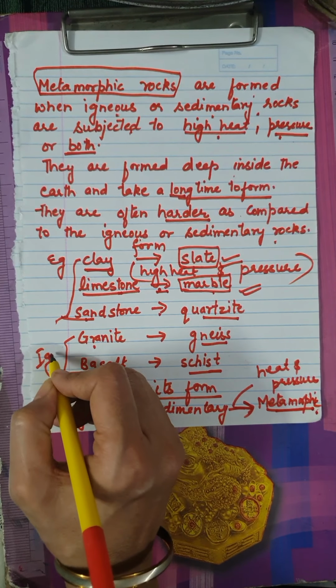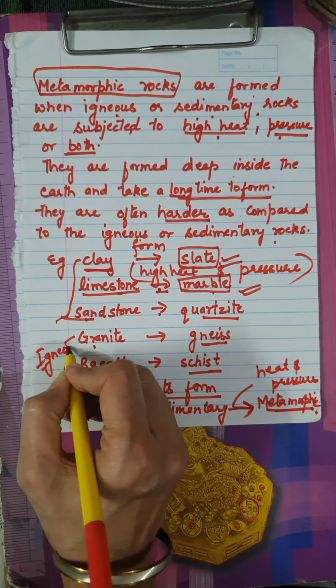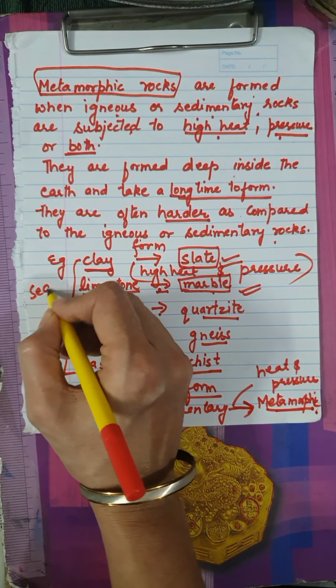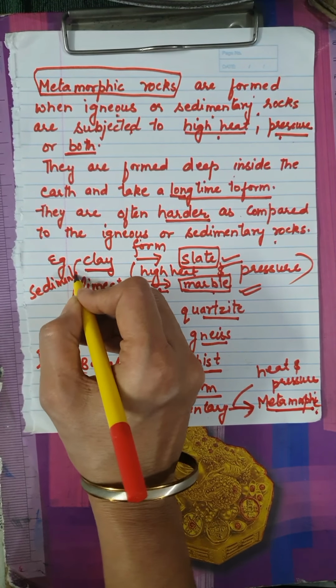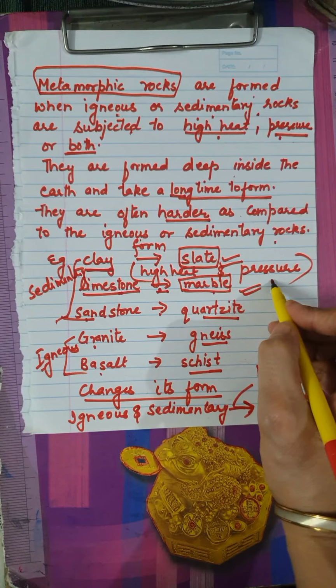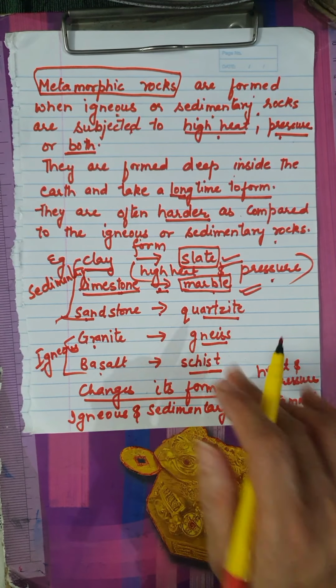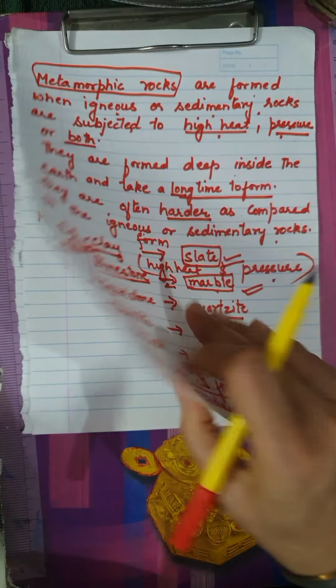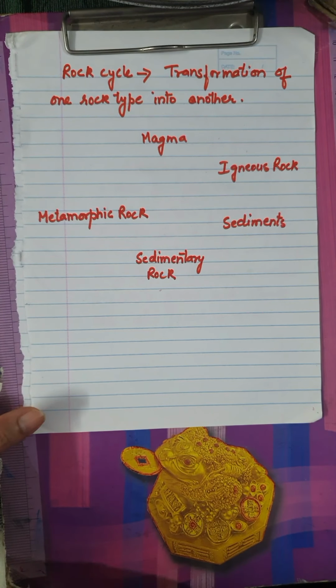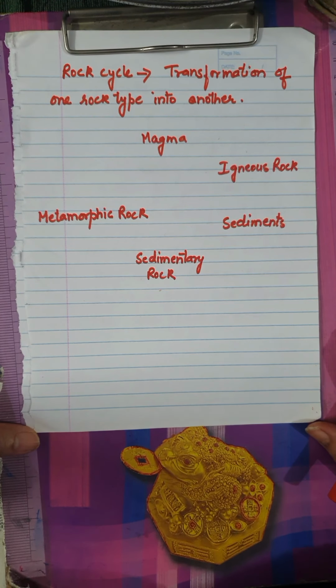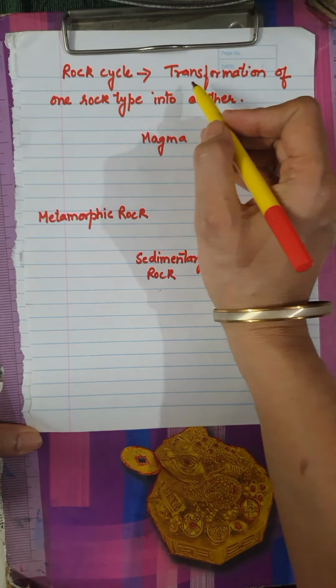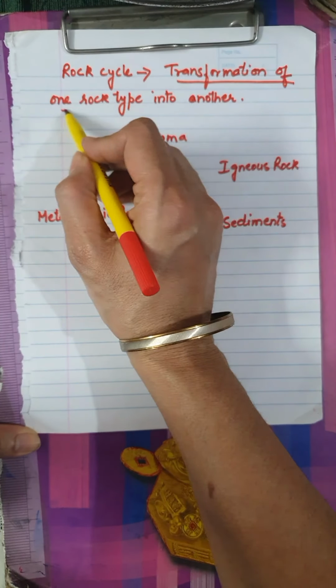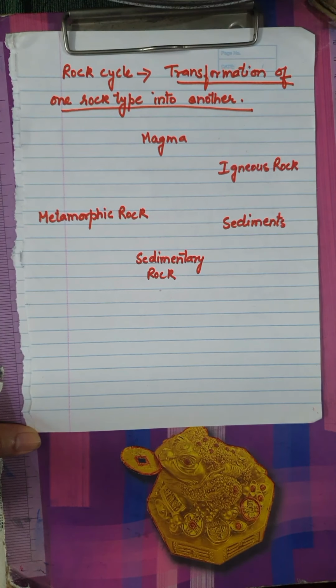So we have both the examples, that these are igneous rocks and these are sedimentary rocks which change into metamorphic rock. Now I hope this is clear to you all. Now the next topic is rock cycle. Now what is rock cycle, children? Rock cycle means the transformation of one rock into another.